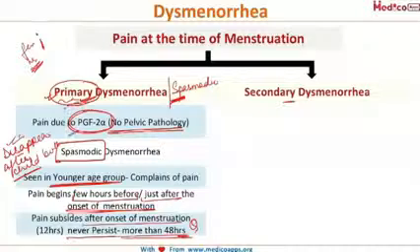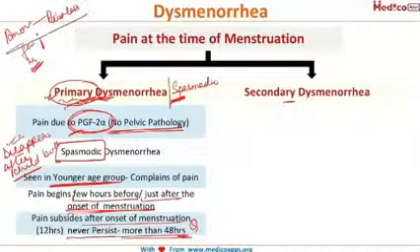Now I told you that primary dysmenorrhea is the indirect evidence of ovulation. So the anovulatory cycles are painless because in them there will be no release of PGF-2α, because this PGF-2α is because of the decreased level of progesterone. Now try to correlate that primary dysmenorrhea is because of the PGF-2α, that is in turn released because of the decreased progesterone levels, and that is in turn because of the ovulation. So if there is no ovulation, there will be no pain. So anovulatory cycles are painless cycles. A very important fact. Anovulatory cycles are painless cycles.